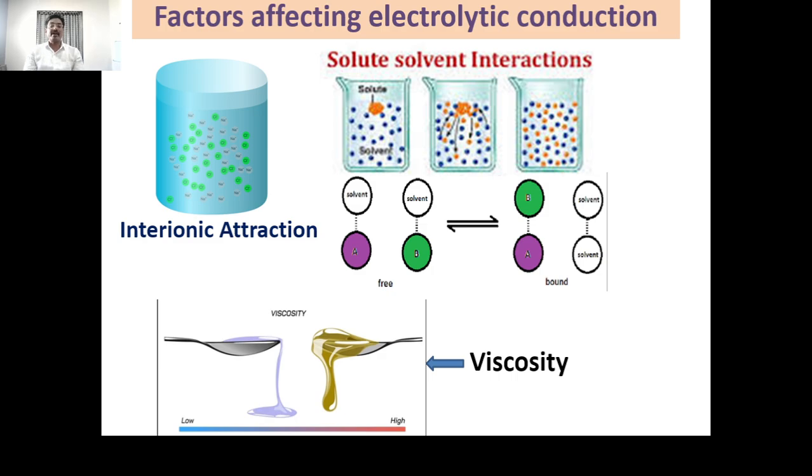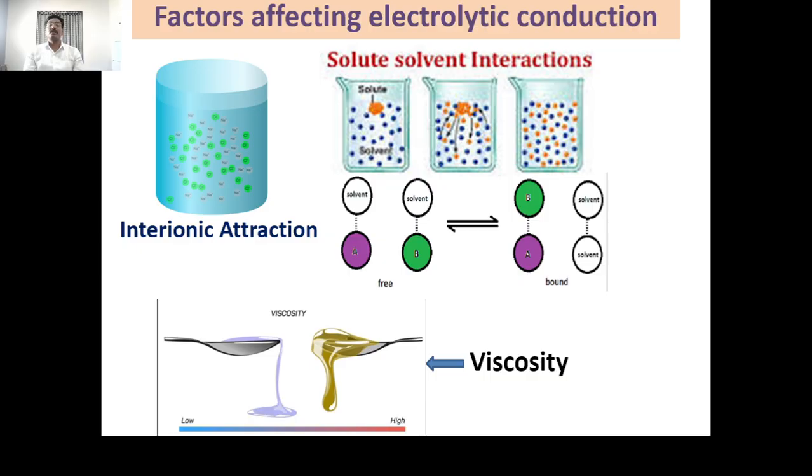As there are fewer ions, the speed of the ions decreases, and due to that the electrolytic conduction decreases.